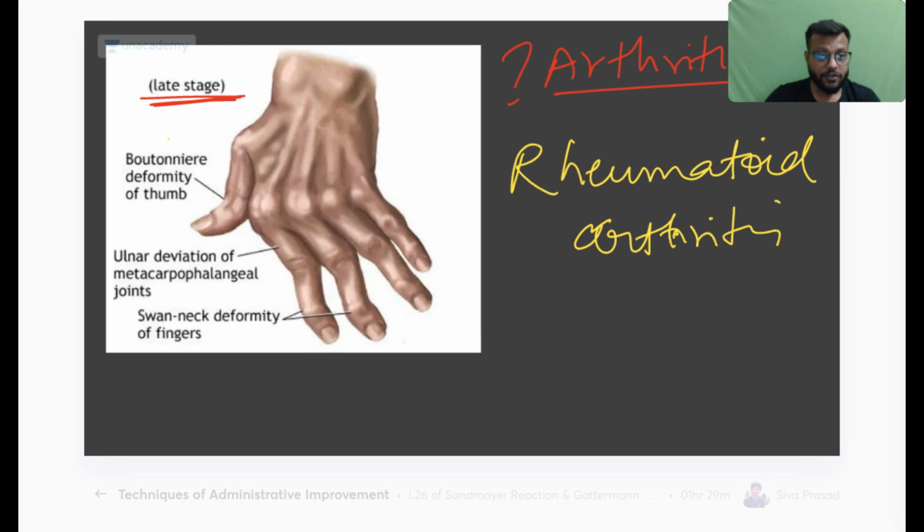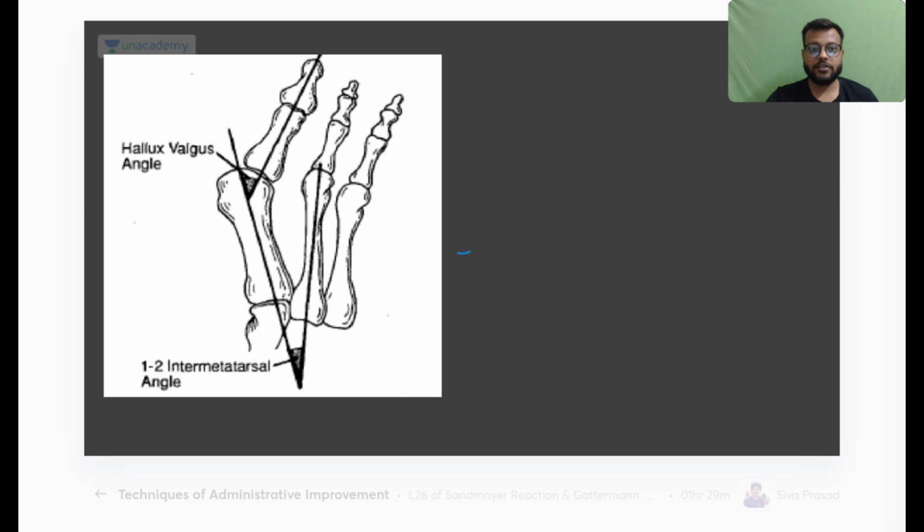You will have the Boutonniere deformity of the thumb. We have already discussed what happens in the deformity: the ulnar deviation at the metacarpophalangeal joint, and the swan neck deformity of the fingers. This is in the late stages of rheumatoid arthritis.